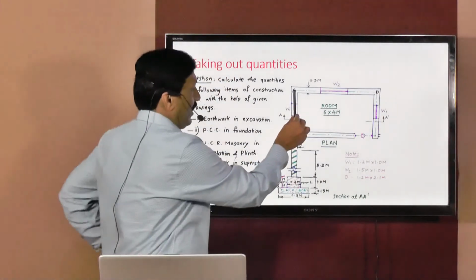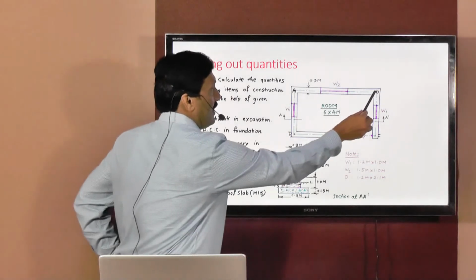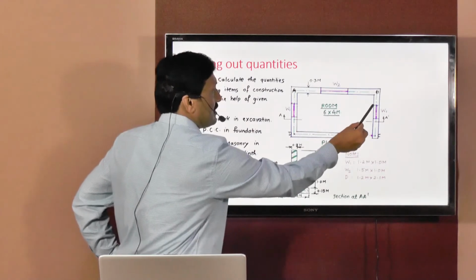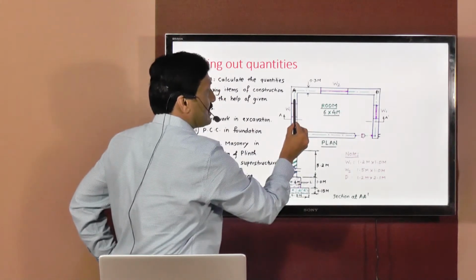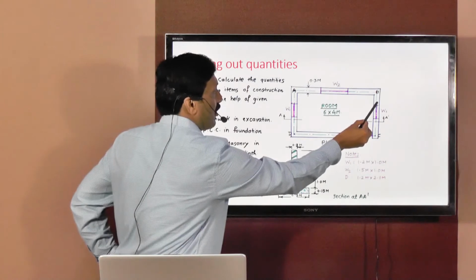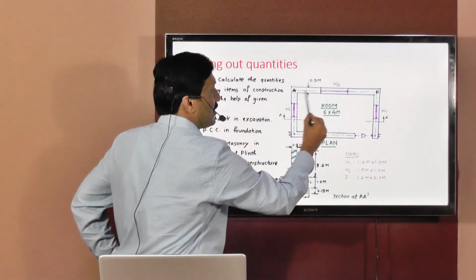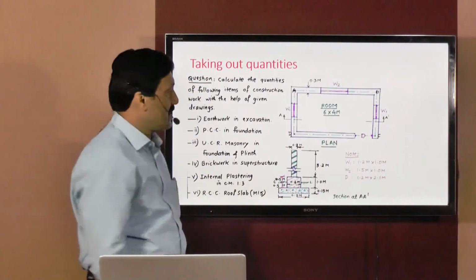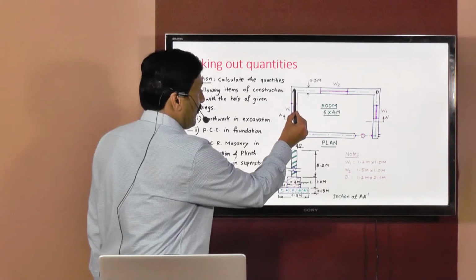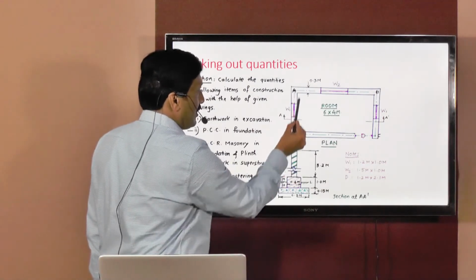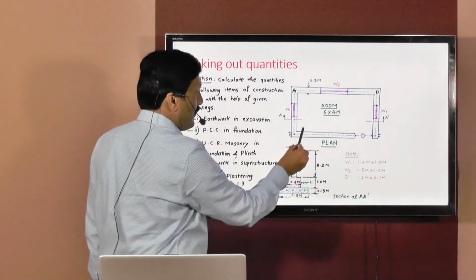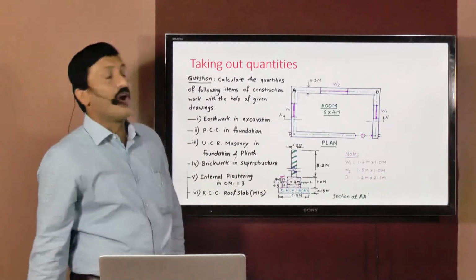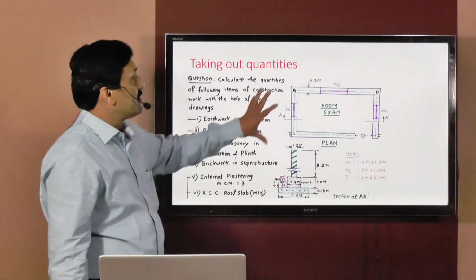So if I want to find the center to center length here, for this horizontal line AB, the length of AB will be equal to 6 meters plus half of 0.3, that is 0.15, plus again 0.15. So the center to center length will be 6 plus 0.3, that is 6.3 meters. And here the center to center length of AD, from this point to this point, will be 4 plus 0.15 here and 0.15 here. So that comes to 4.3 meters. So this will be the center to center length.